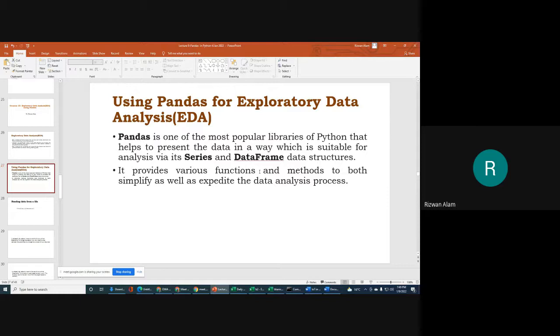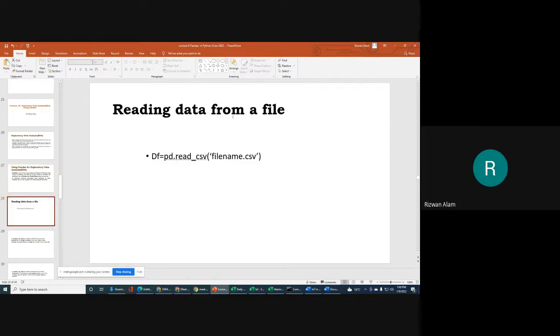The beauty of this Pandas library is that it provides a variety of functions and methods to simplify as well as expedite the data analysis process. It means it will make it simple and fast at the same time. You will get both facilities if you are using Pandas for EDA. Next we will go for reading data from a file.